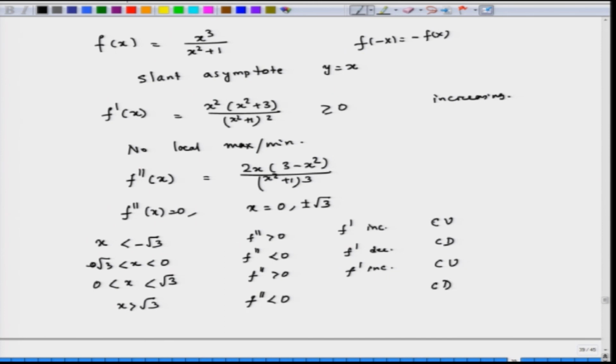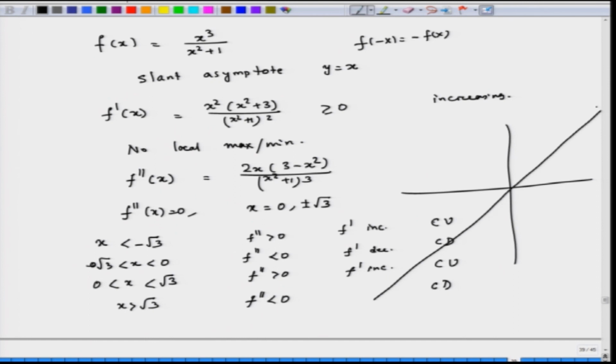So, now you are all set to draw the graph. You have a slant asymptote like this. Now, the points of inflection are minus square root of 3 and plus square root of 3, and then at 0 this is also. So, now this is (0, 0).